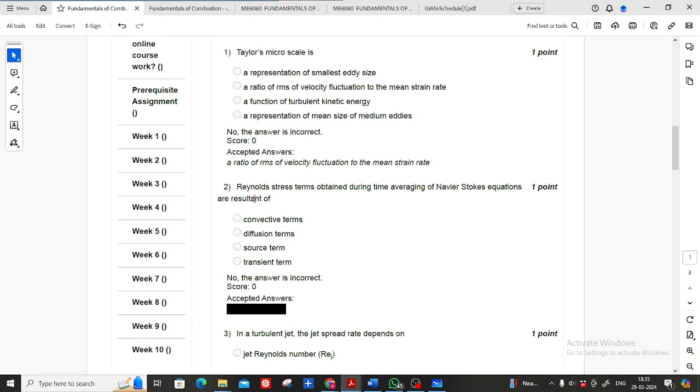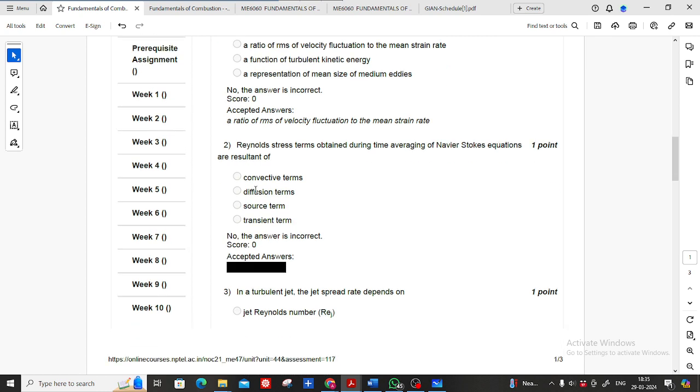Okay. The correct answer is that the Navier-Stokes equation is valid in turbulent fluid flow, but we don't know the exact velocity. To get the average velocity, we know the average velocity and the fluctuating component. We write the Navier-Stokes equation, do the Reynolds averaging, and then we get the Reynolds equation. So the Navier-Stokes equation is very much valid in turbulent fluid flow. There is no problem in applying it, but the problem is we don't know the velocity. We know the mean velocity and the fluctuating component, U plus U dash.